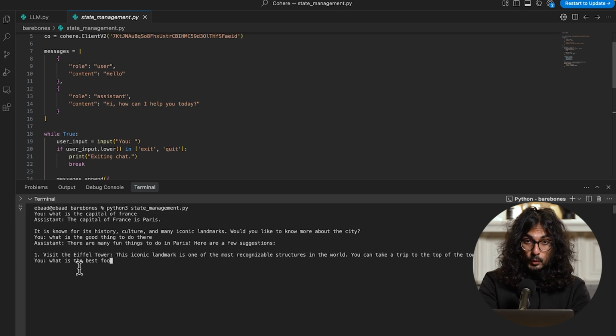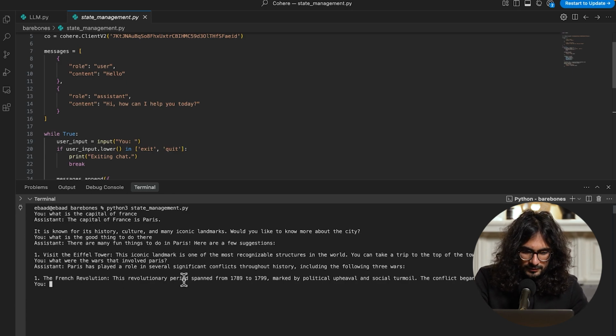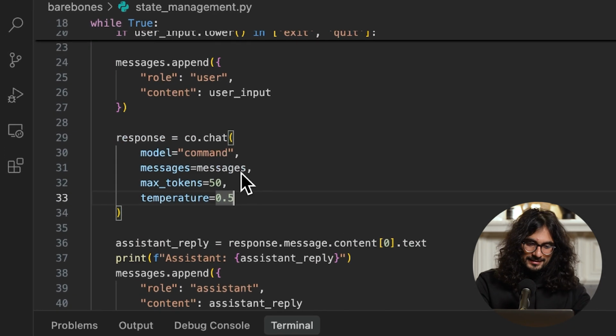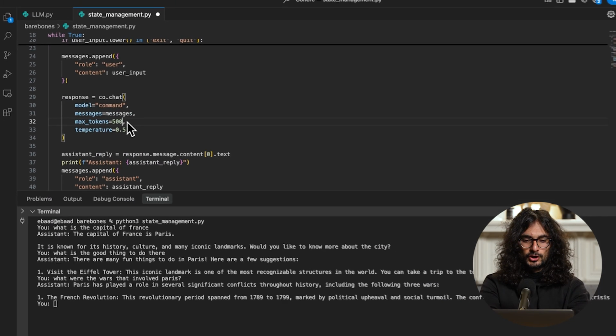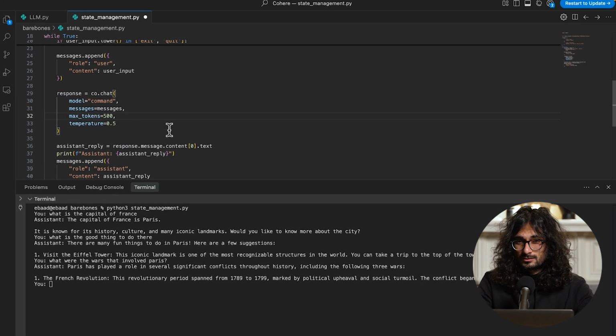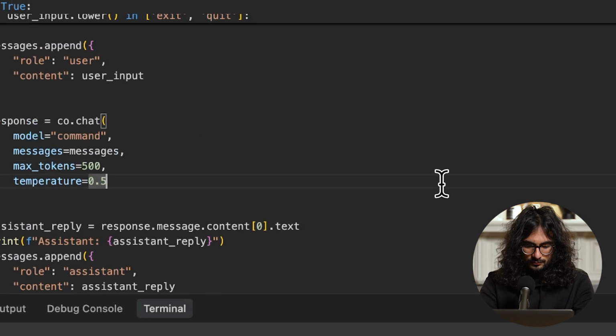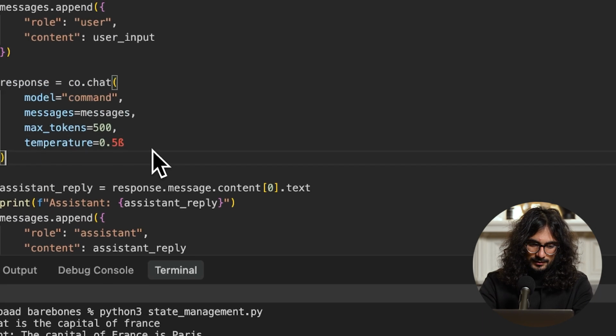Oh, no. Any wars that happened? What were the wars that involved Paris? All right. Several significant conflicts throughout history. The French Revolution. Here you're noticing one thing. Here it cuts off because we added this thing called max tokens, which is how many tokens there are going to be. Think of them as words. A token is not a word, but it's kind of like a chunk of text. So here you can add a little bit more.